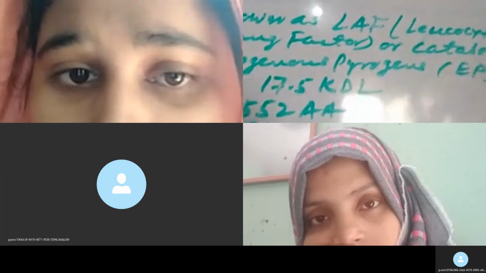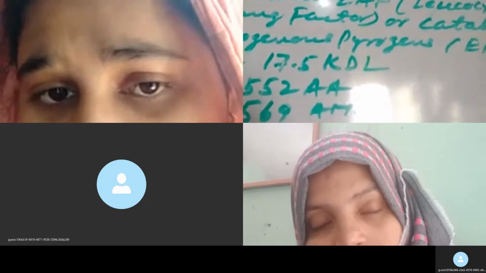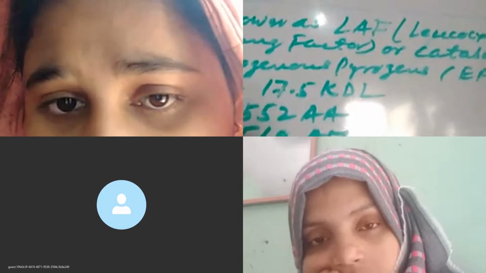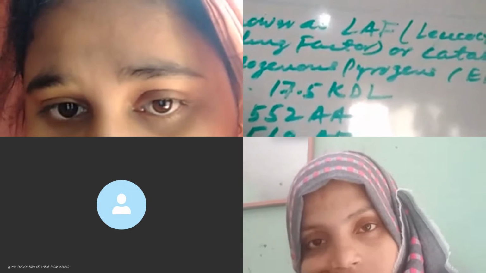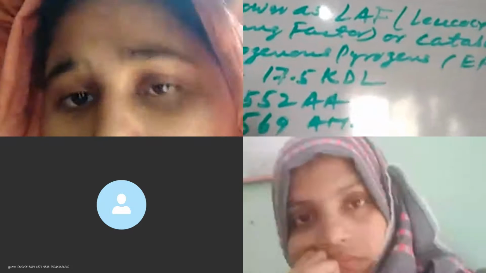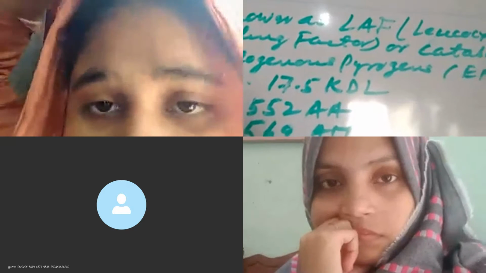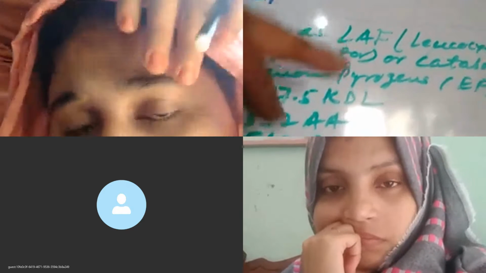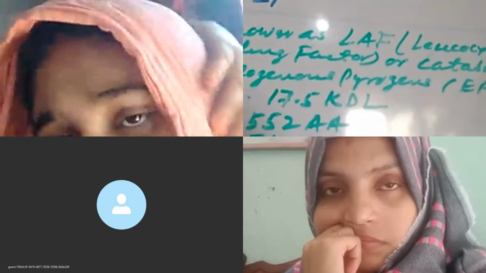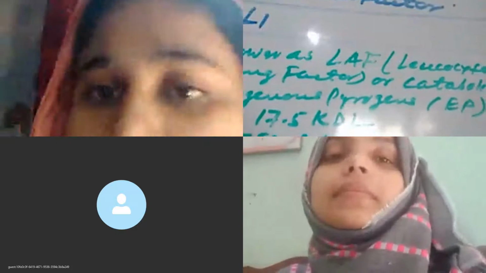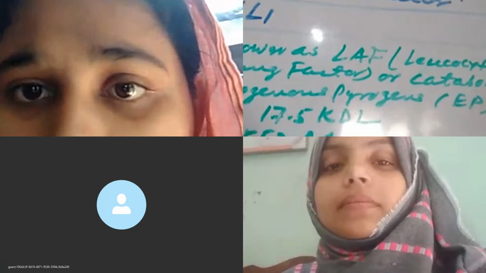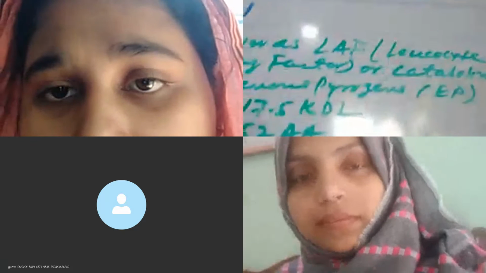The normal function of interleukin 1 is the activation of T cells. And the second function is that IL-1 promotes proliferation, growth and survival of animal cells in the culture medium. This is the main application of interleukin-1 which you have to study, and that is why this interleukin has been included in the syllabus of animal cell biotechnology. Otherwise, you study IL-1 and IL-2 in immunology. But because of its utilization in the animal cell culture medium as a growth factor, this topic has been included in your syllabus.